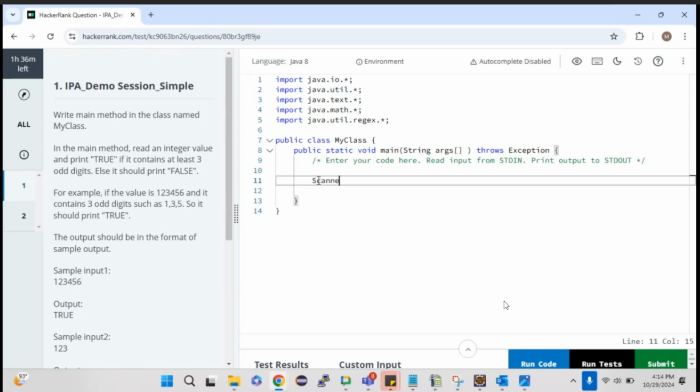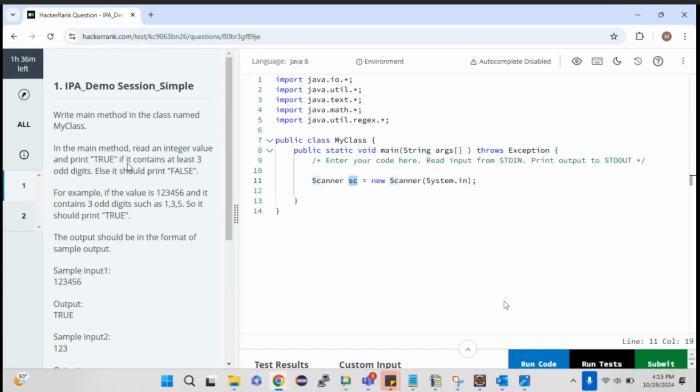Simply I can write Scanner sc equal to new Scanner(System.in). I'm creating an object for the Scanner class to get the input from the system.